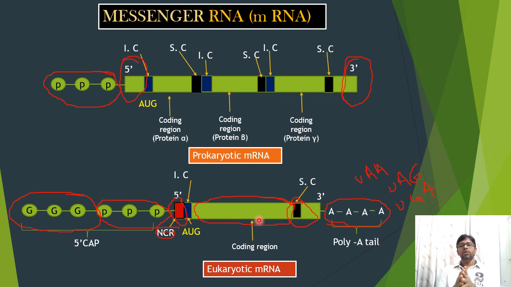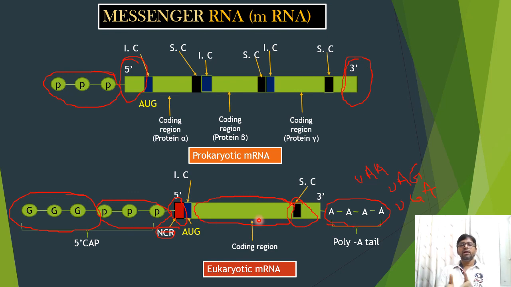Coming to the eukaryotic mRNA, it has a cap at the 5' end and a non-coding region, then an initiation codon, a coding region, and a stopping codon at the 3' end, and also a poly A tail at the 3' end. Coming to the cap, methylated guanine is present at the 5' end. This is known as the cap. This cap protects mRNA against the activity of exonucleases present in the cytoplasm.